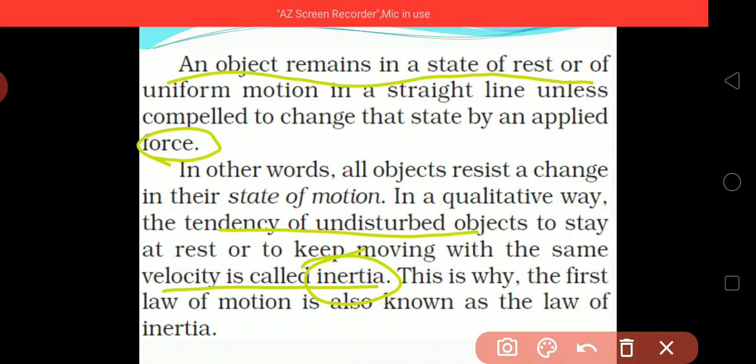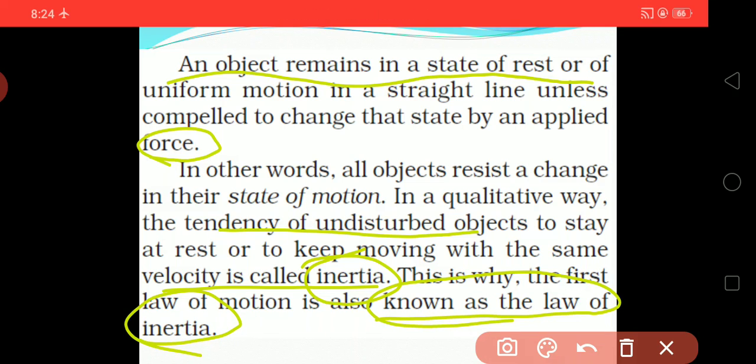It says that the tendency of an undisturbed object to stay at rest or to keep moving with the same velocity is called inertia. This is why the first law of motion is known as the law of inertia. That's why the first law of motion is said to be a law of inertia.